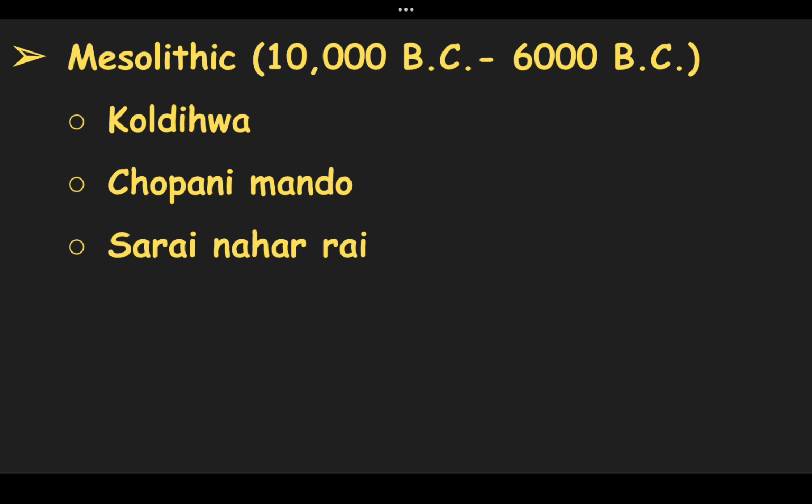There are many Mesolithic sites in India like Bhimbetka, Muraina Pahar, Adamgarh, and some sites found in Belan Valley like Koldihwa, Chaupani Mando, and Sarai Nahar Rai. In Rajasthan, there is a site called Bagor. In Koldihwa, we have found the oldest evidence of grain in the world, the rice husk. It is a wild variety of rice grain. In Chaupani Mando, we have the oldest evidence of pottery in the world. From Sarai Nahar Rai, we found the oldest evidence of tribal warfare.